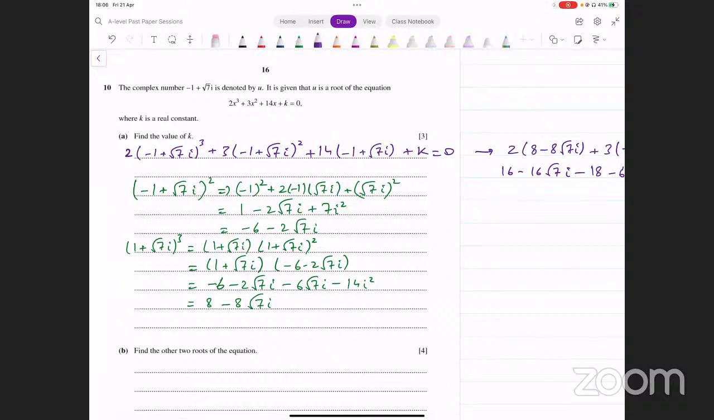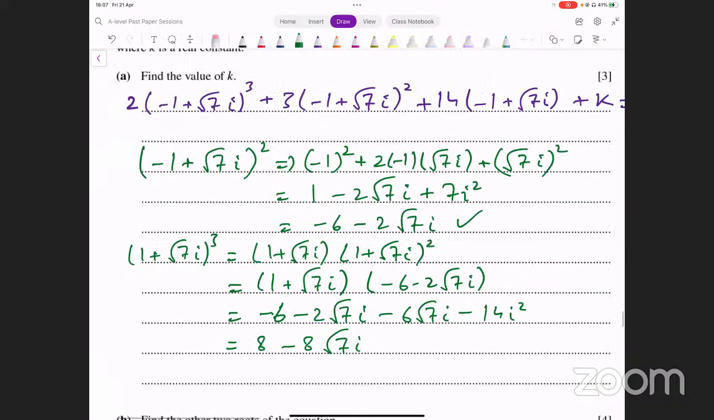Okay. Minus 1 plus square root of 7 iota. इसका स्क्वायर हमने किया, स्क्वायर करके हमारे पास क्या आ रहा था, -1 का स्क्वायर 1, that is fine, -2 square root of 7 iota plus 7 iota square. Okay, so that gives us -6 minus 2 square root of 7 iota. This looks fine. Then we have 1, yeah, okay, so there is the error.